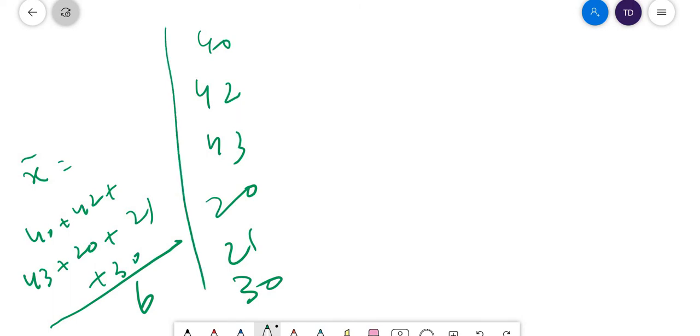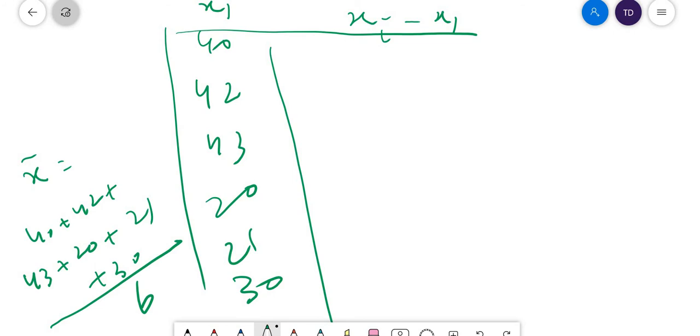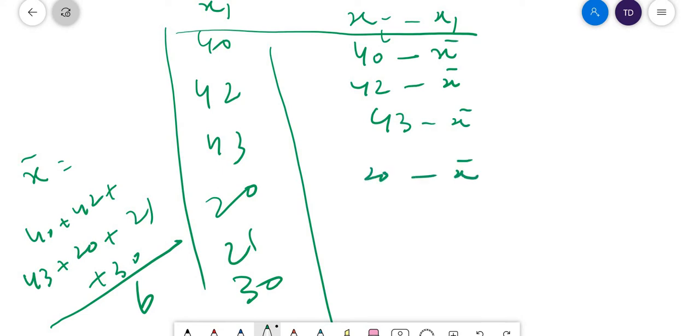So this is the xi. Now you will calculate xi minus x bar. How do you calculate this? From this average, for the first one it is 40 minus the average x bar. Here 42 minus x bar, here 43 minus x bar, here 20 minus x bar.